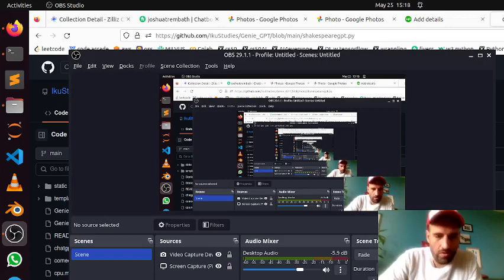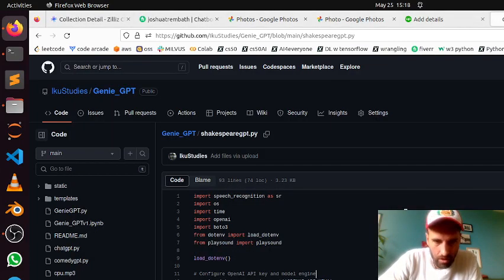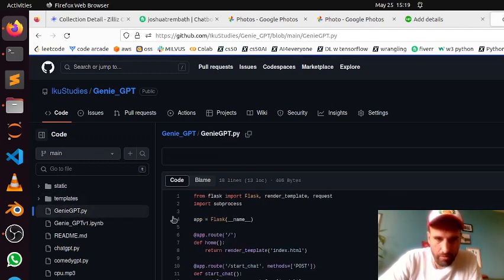Okay, so I just wanted to do a really quick demo of Genie GPT, this thing I just built a couple days ago. Here is the repository, and I'll be posting this. But here is the executable file in Flask.